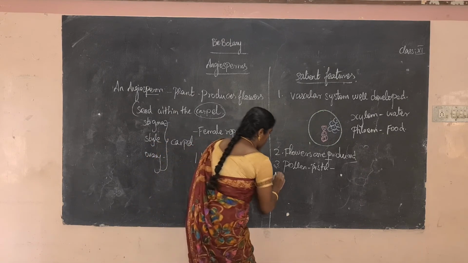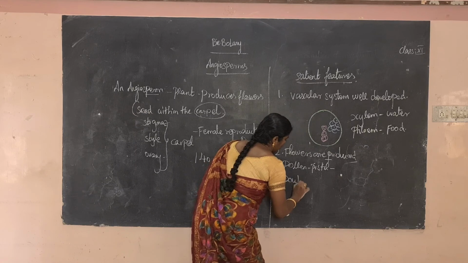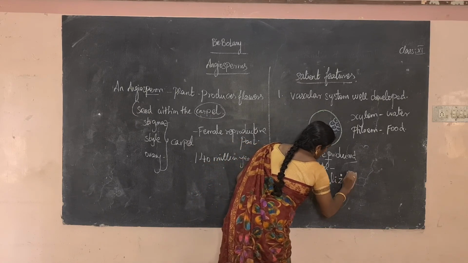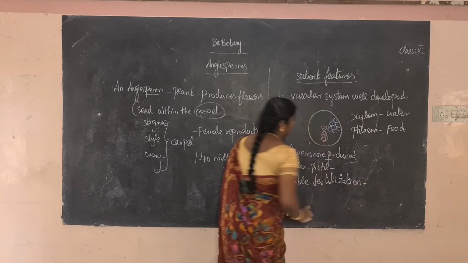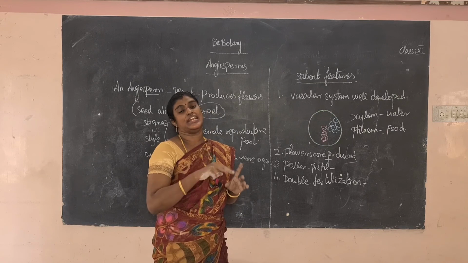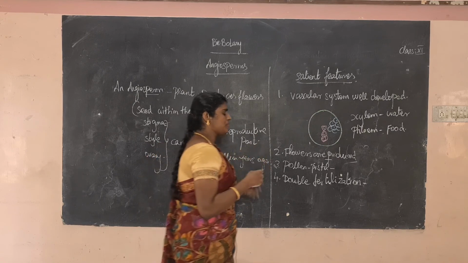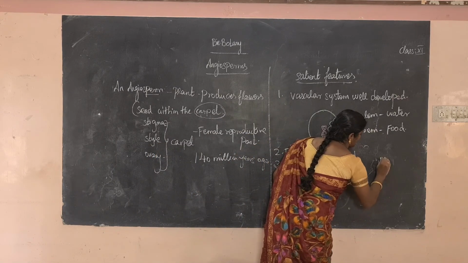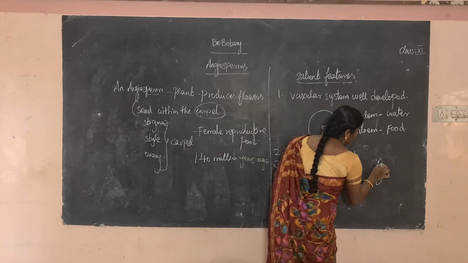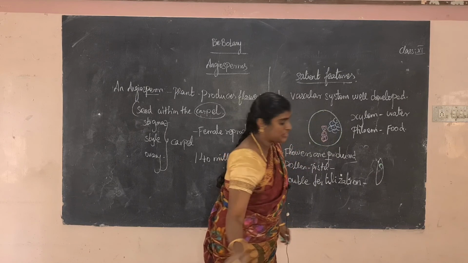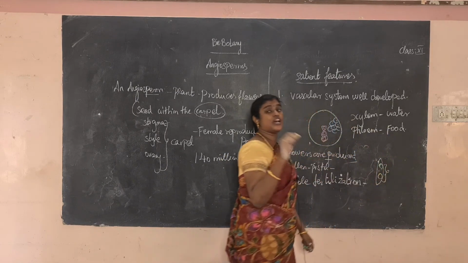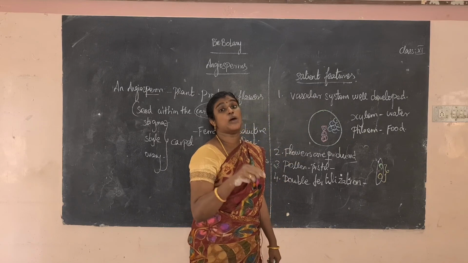What is the meaning of double fertilization? Double fertilization means both the nuclei are involved in the fertilization. What is the meaning of both nuclei? For example, this is a pollen tube. This is one nucleus, and this is another nucleus. So both nuclei are involved in the fertilization, that is called double fertilization.